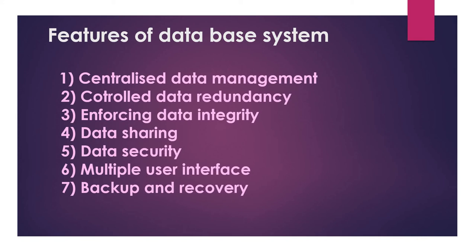That is, first one, centralized data management. Centralized data management means the data is stored in a central location, so the management of the data is easier. Then the second one, controlled data redundancy. Redundancy means the repetition. Because the data is stored in one central location and is shared by different users, it is not required to store the data in each and every system. So we can avoid that repetition of the data, or we can control the redundancy of the data. Then third one, data integrity means we can make sure the validity of the data.